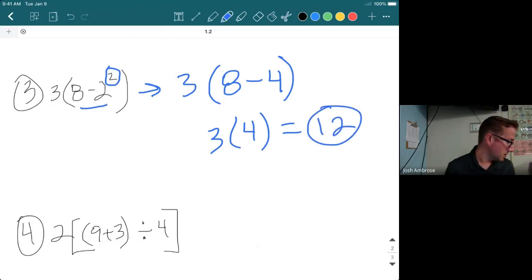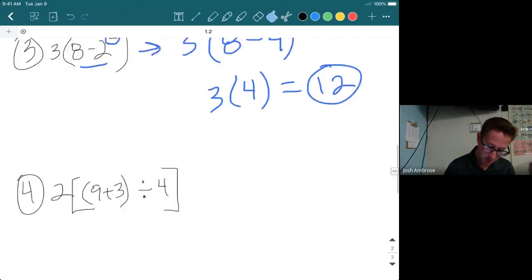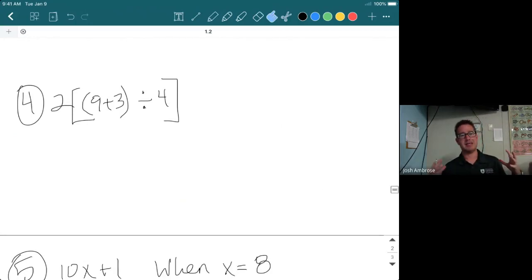Okay, so that proceeds into the next one, which has a little bit more than just parentheses. It has parentheses and brackets on the outside. Okay, that's basically like the big brother of parentheses, if you will. All right, but still, you're going to work from the inside out. That's a very important thing to grasp here. So a lot of students wonder, do I do the bracket part first, parentheses? You always start from the inside of the problem and work your way out, okay?